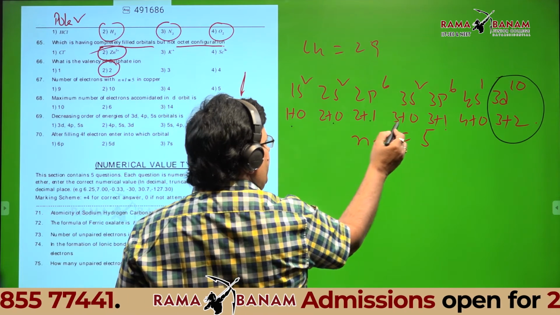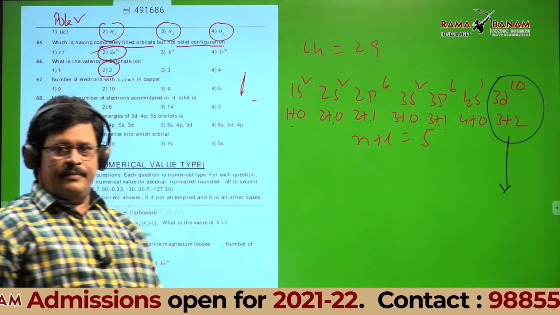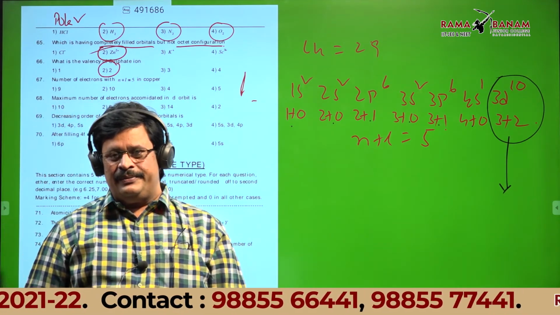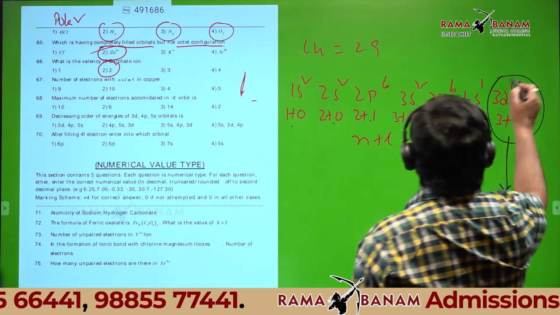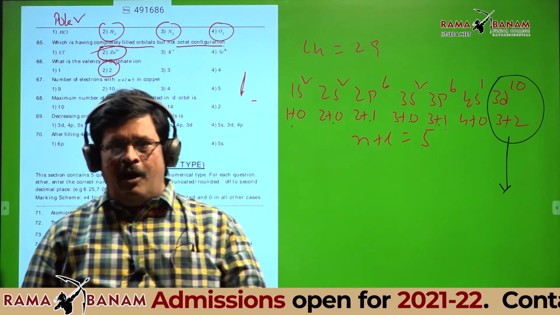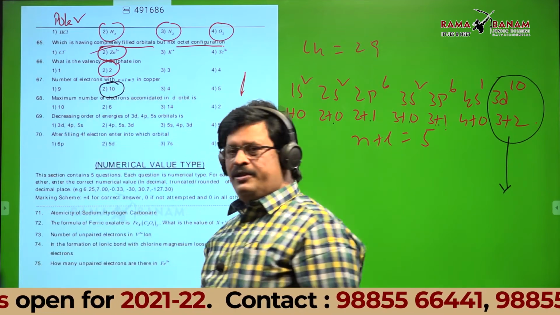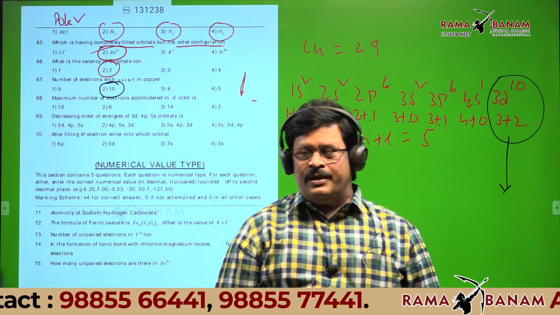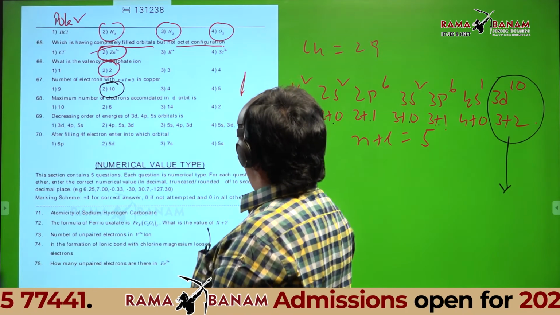Is this 5, or only this? Only that. Then how many electrons are there in that? 3d10. 10, sir. Then how is it 5? How is it 7? It's 10 only. Then the answer is 10. Is it okay, students? Yes, sir. Then go to the next question.